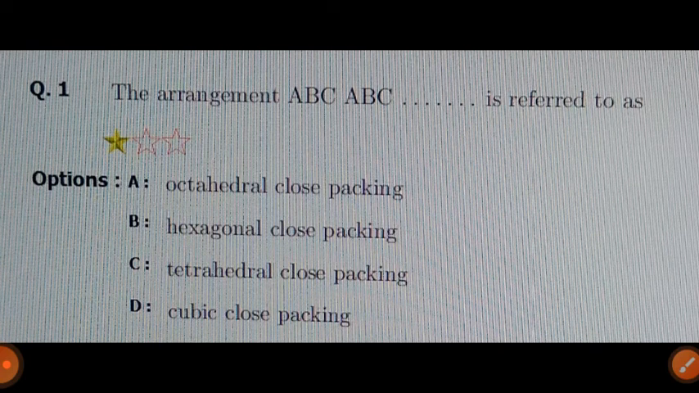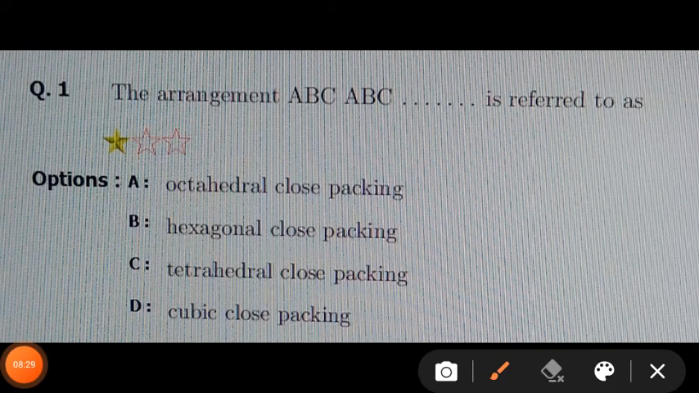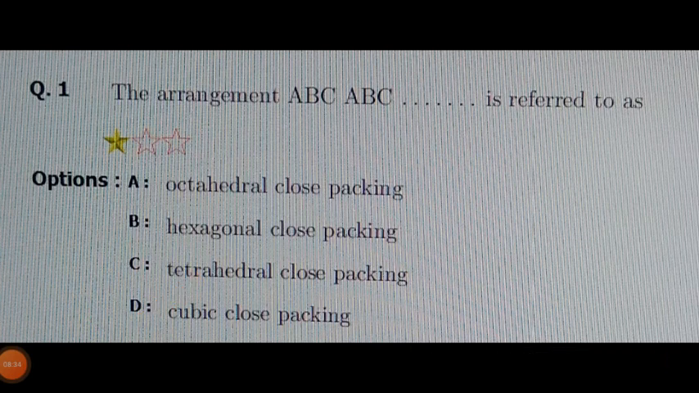The next question: the arrangement of ABC type is referred to as? The options are: A octahedral close packing, B hexagonal close packing, C tetrahedral close packing, and D cubic close packing. This ABC type arrangement is the cubic close packing.